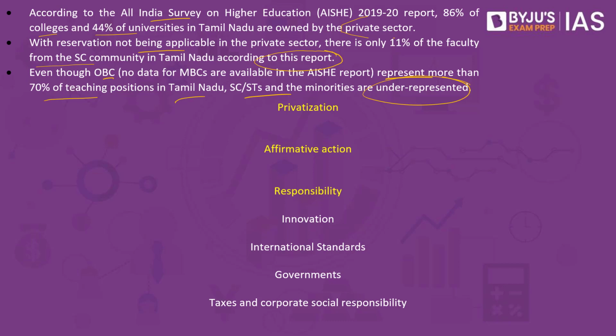So in this discussion, what we are going to focus on is that yes, affirmative action or reservation will have to be provided, and at the same time we will also discuss some of the arguments which say that this reservation should not be applicable to the private sector. First, let us look at arguments which say that yes, reservation should also be extended to the private sector.